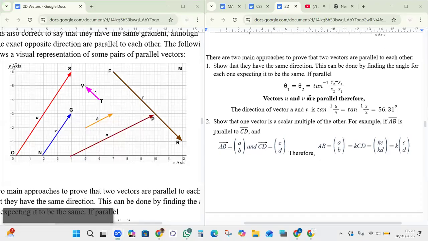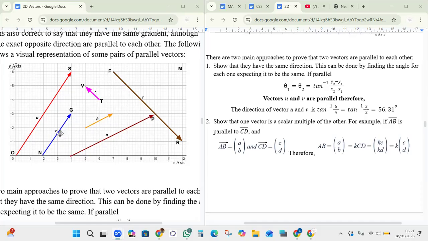So we know the inverse tangent of the opposite over the adjacent. Okay, so for u, it would be 1, 2, 3, 4, 5, 6, because remember the angle is right here, between the vector and the x-axis. So this is the opposite side, sorry, that's 6 over 4. That's for u, inverse tangent of 6 over 4. And that should be equal to the inverse tangent of 3 over 2 for v.